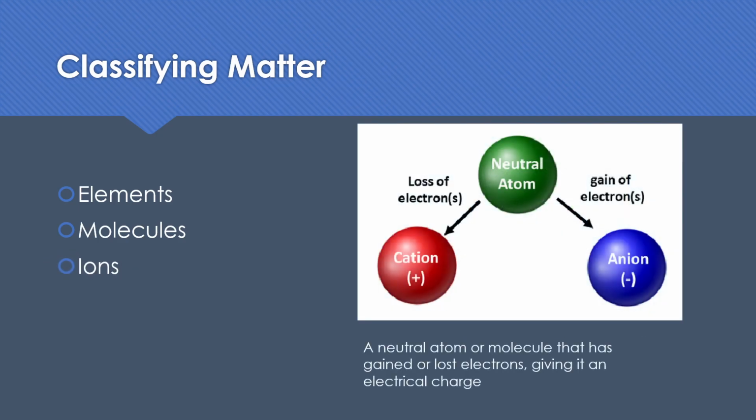We talk about ions, which is a neutral atom that has either gained or lost electrons. If you lose electrons, you become positive because electrons have a negative charge. So if I'm losing negative charge, then my charge becomes more positive, which sounds counterintuitive, but it actually makes sense. So my neutral atom loses electrons, it becomes a cation, positively charged. Gains electrons, it becomes an anion, negatively charged.